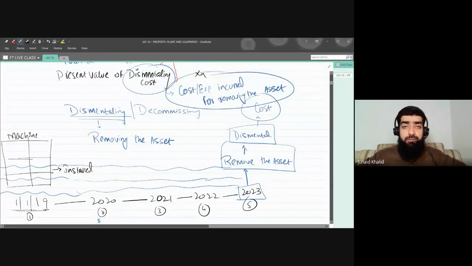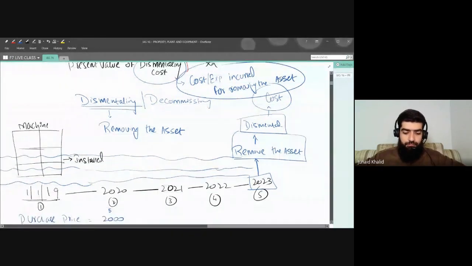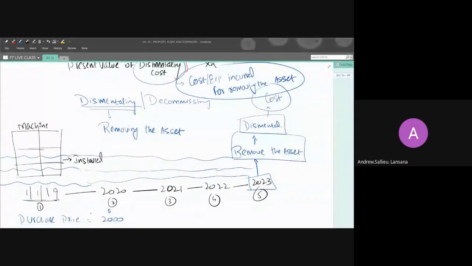It's a cost incurred for removing the asset. Are you guys getting this point? Yes, sir.